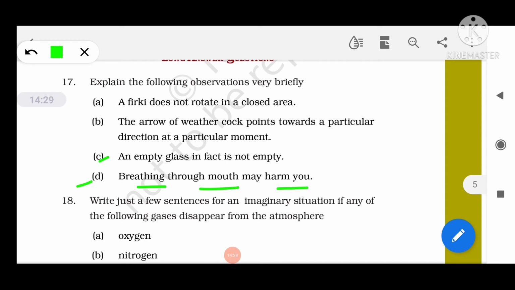When we inhale air through the nostrils, the fine hair and mucus present in the nose prevent the dust from entering the respiratory tract. But if you breathe through the mouth, then the harmful dust particles can enter inside your body and make us ill. That is why breathing through the mouth is harmful.